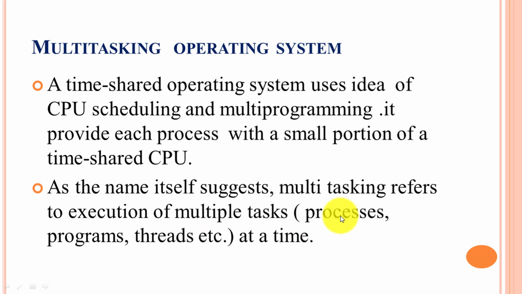That means many processes, programs and threads can run in parallel. If there is more than one process to execute, the CPU provides a time slice to each process. That is why it is known as time shared.